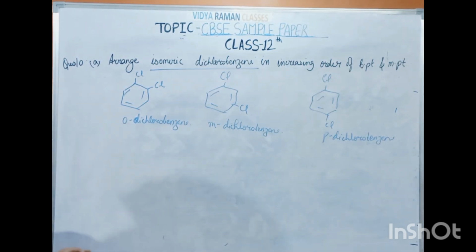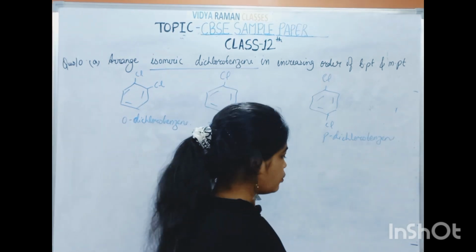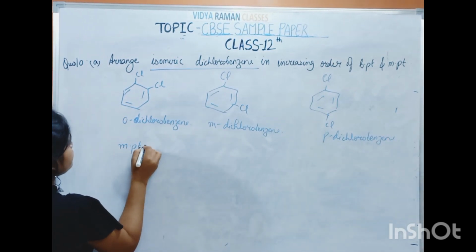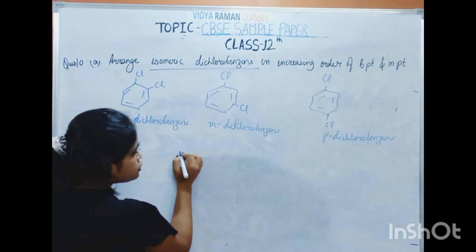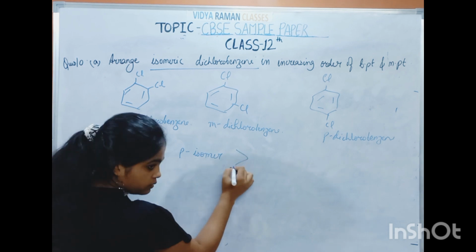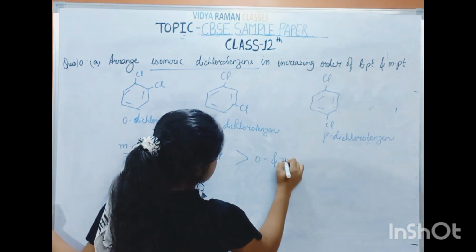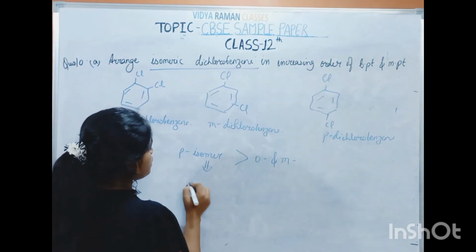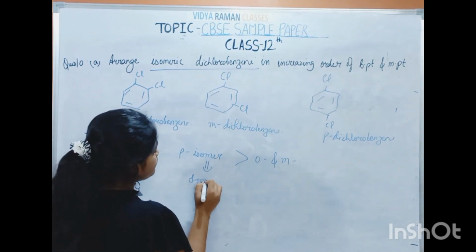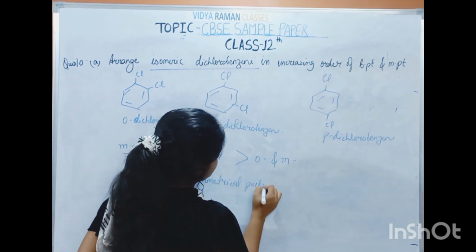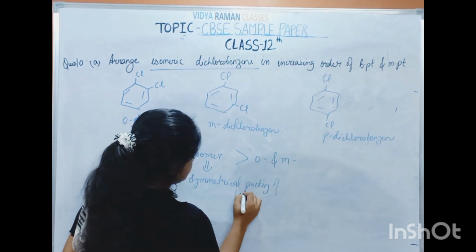So now they are saying increasing order of boiling point and melting point. So melting point for para isomer is more than ortho and meta. Why is it so? It is because of symmetrical packing of lattice.